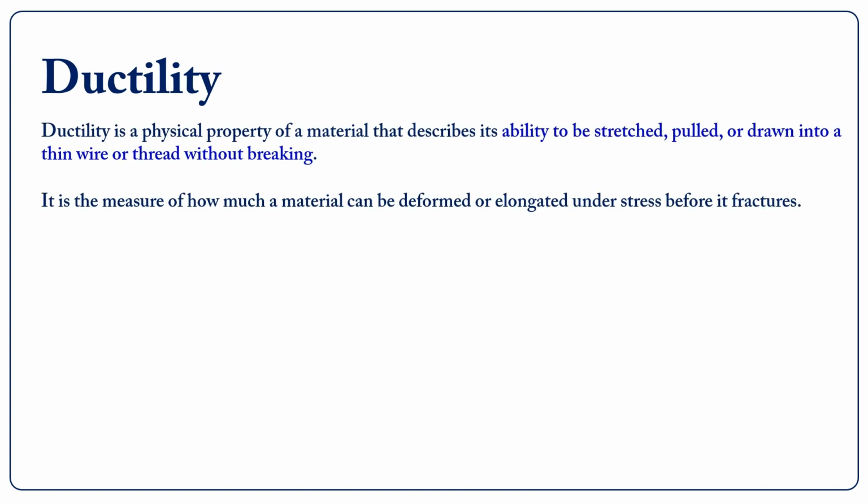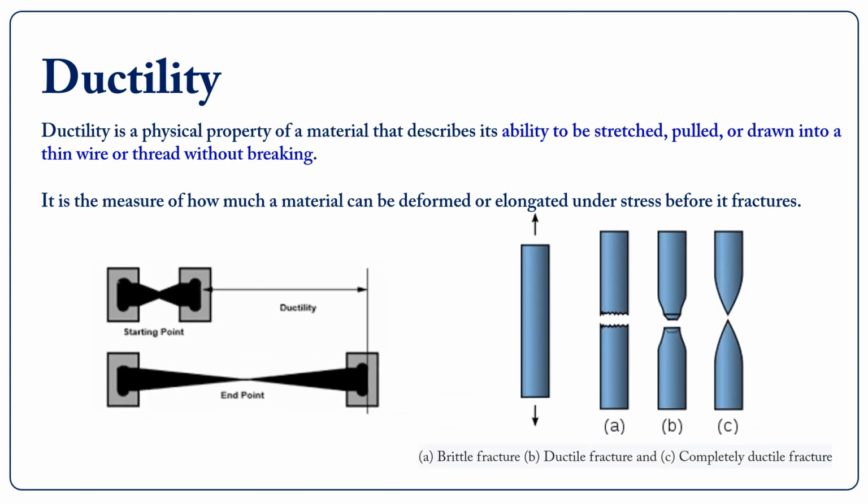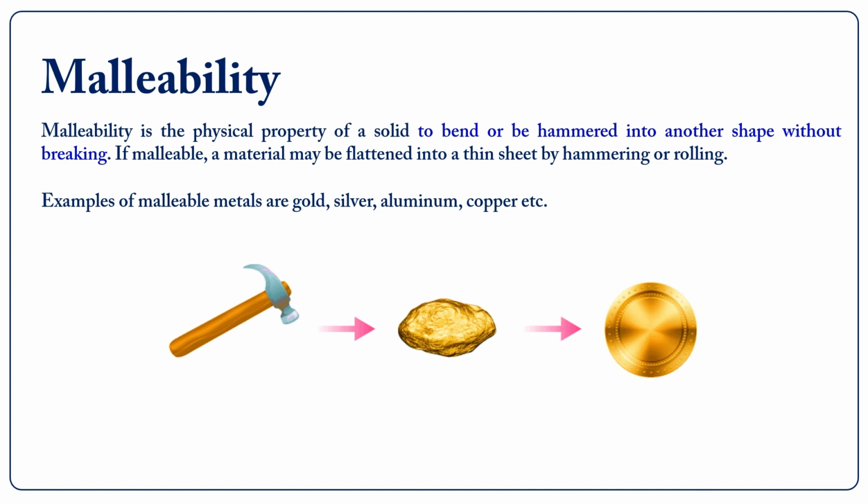Ductility. Ductility is a physical property of a material that describes its ability to be stretched, pulled, or drawn into a thin wire or thread without breaking. It is the measure of how much a material can be deformed or elongated under stress before it fractures. Ductile materials can be drawn into wires or hammered into thin sheets without fracture. Ductile materials are able to sustain more stress due to their ability to absorb more energy prior to failure than brittle materials.